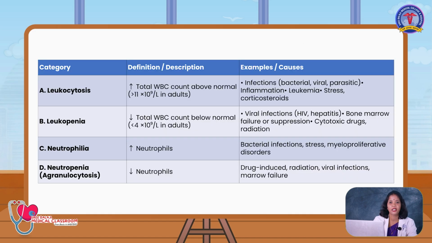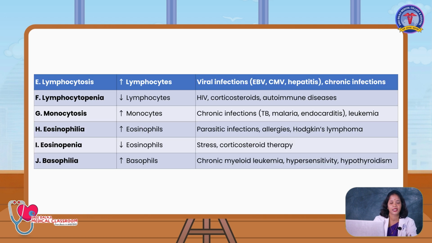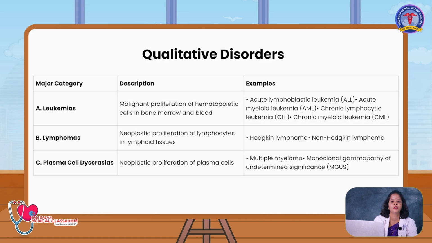We are going into some important categories: leukocytosis, increase in the WBC count; leukopenia, decrease in the WBC count; neutrophilia, increase in the neutrophils; neutropenia, decrease in the neutrophils; lymphocytosis, increase in the lymphocytes; lymphocytopenia, decrease in the lymphocytes; monocytosis, increase in the monocytes; eosinophilia, increase in the eosinophils; eosinopenia, decrease in the eosinophils; basophilia, increase in the basophils.